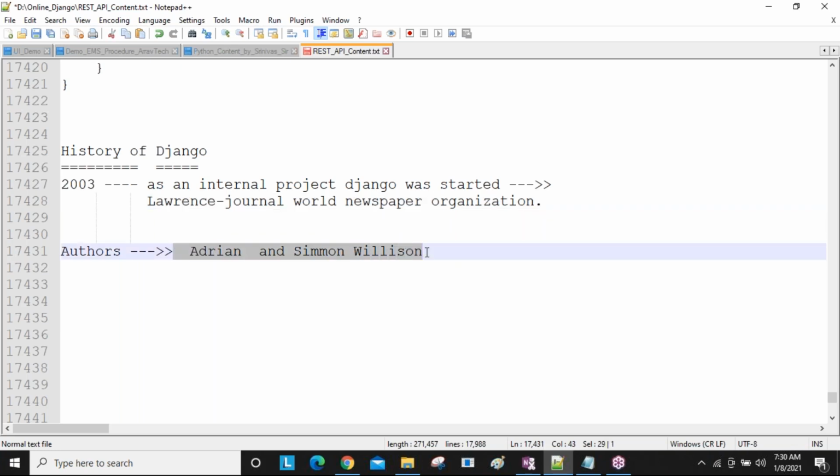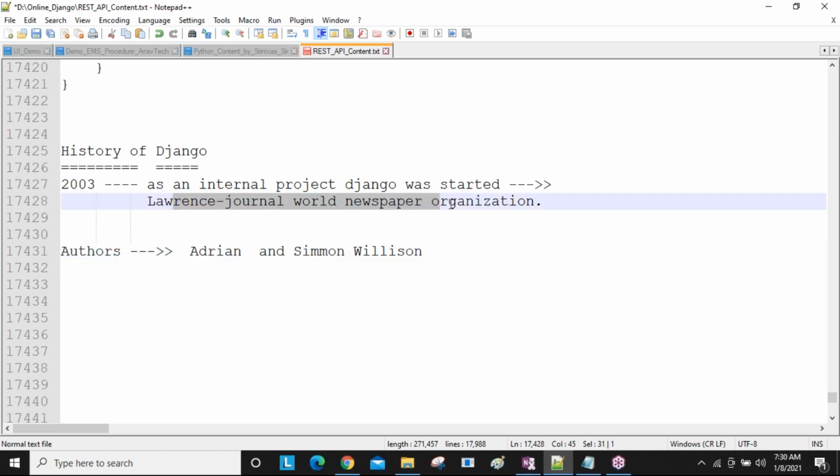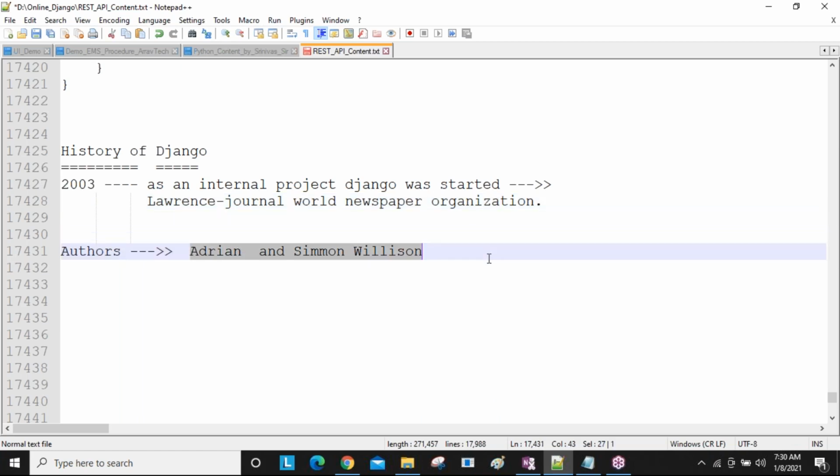They joined as web application developers, so they are developing multiple web applications for this company. When they are developing these multiple web applications, they both feel a burden: in all the applications, we are writing the same code again and again.